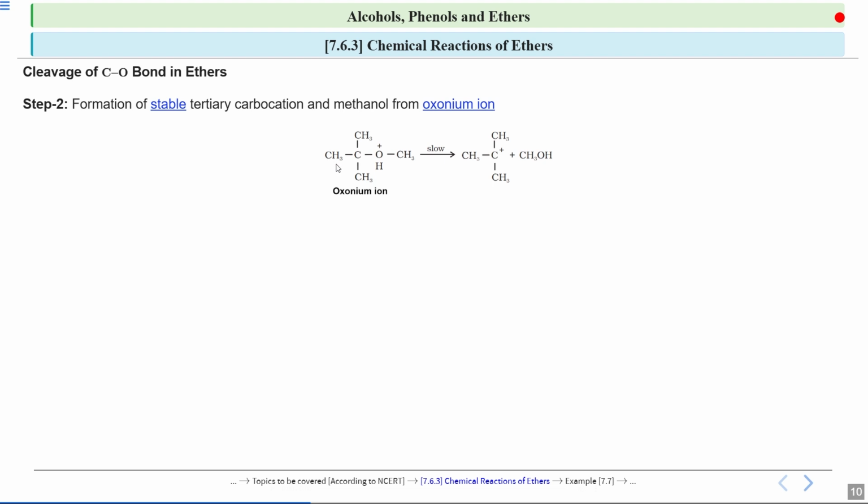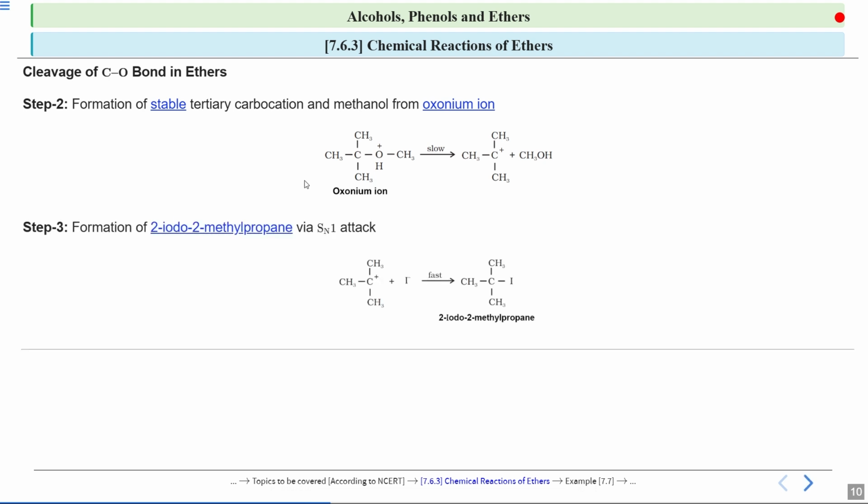over here. Okay, so this reaction is proceeding by SN1 pathway, and this is the slow step, because this step involves the formation of a carbocation. So this is a rate determining step, which is RDS, and this is a slow step. Okay, remember, if you are forming a stable tertiary carbocation, the reaction will proceed by SN1 pathway.